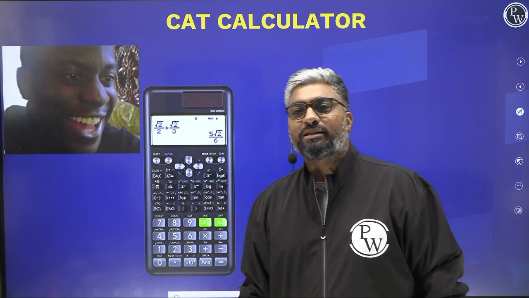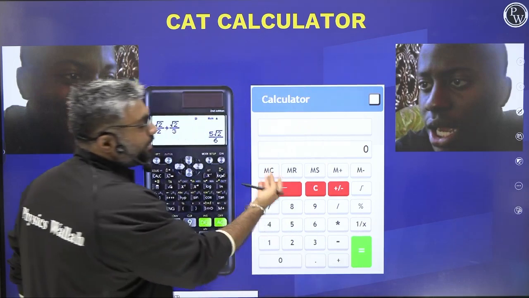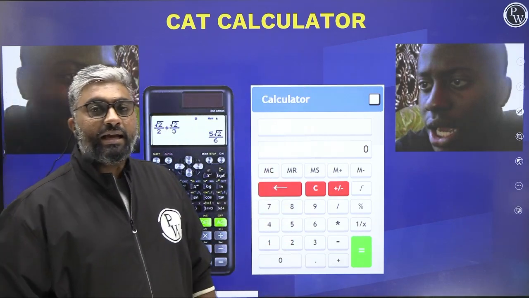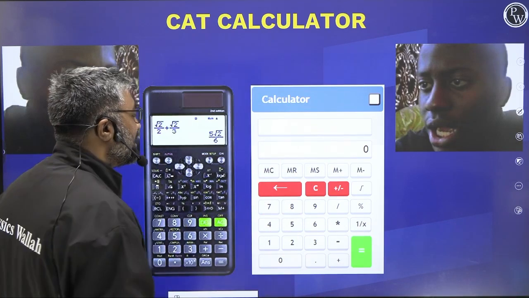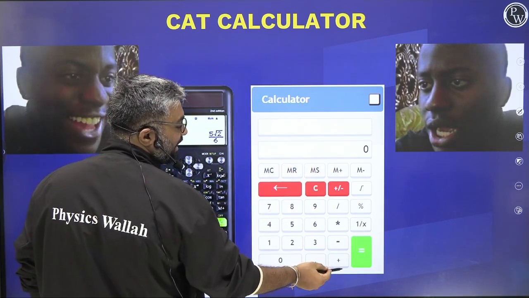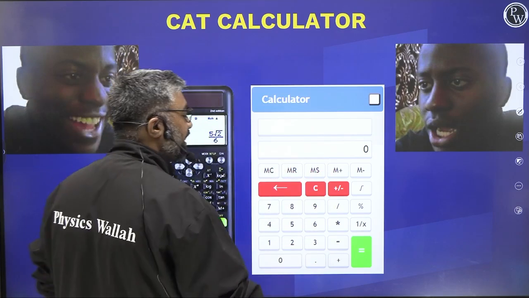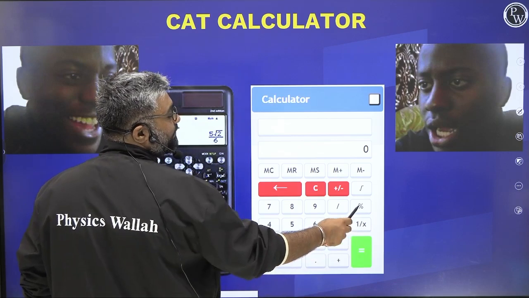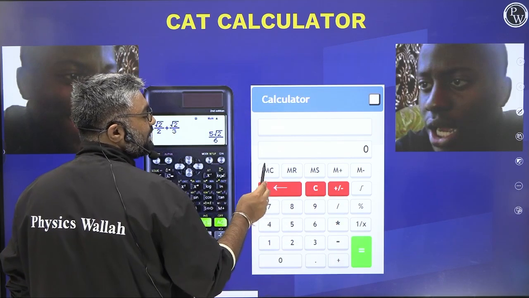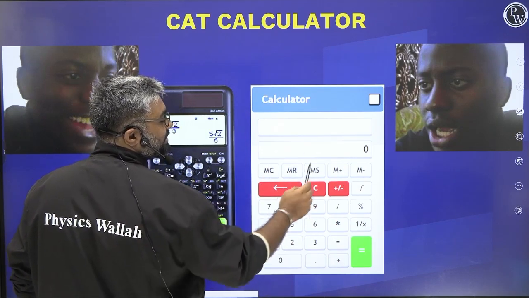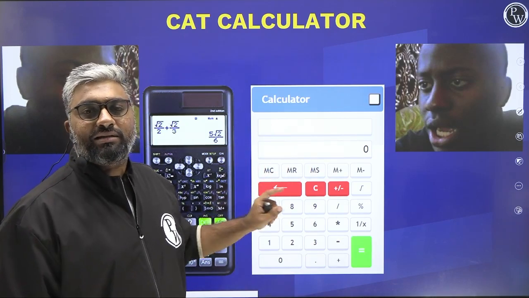But however, that's not the reality. The reality is the calculator that's given to us in CAT looks like this. Yes, this is exactly how your calculator in CAT is going to look like. यहाँ पे क्या होता है, you have your standard functions like addition, subtraction, multiplication and division, and some advanced level functions like finding out the reciprocal, finding out percentage and finding out the square root. Apart from that, the functions that are given to us are memory functions. Yes, so this is basically it, nothing beyond this. The calculator does exactly this and nothing beyond this.